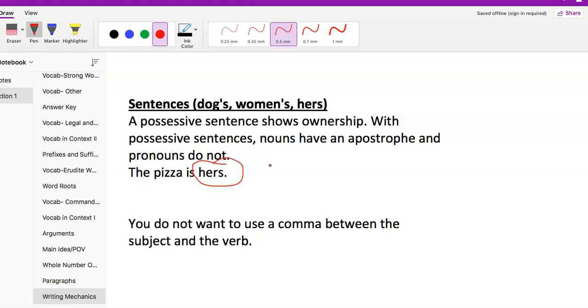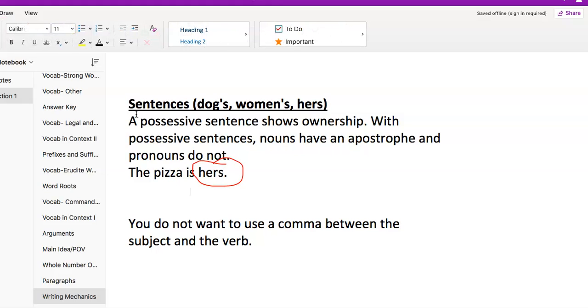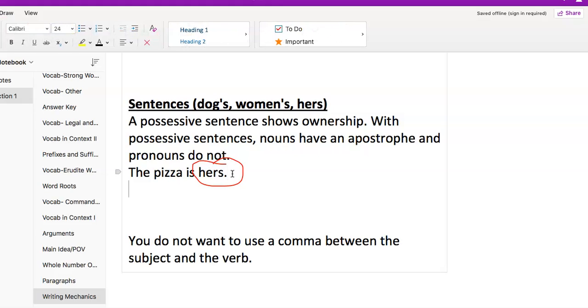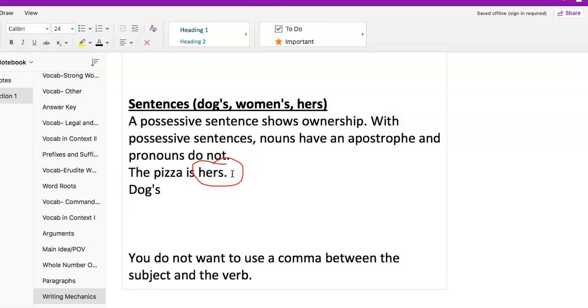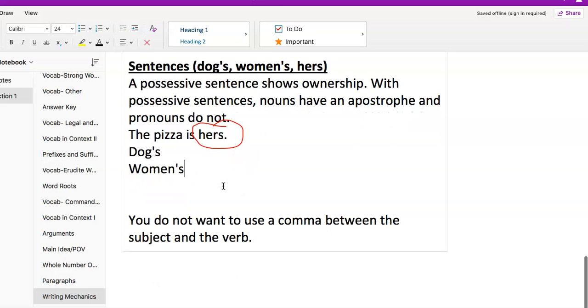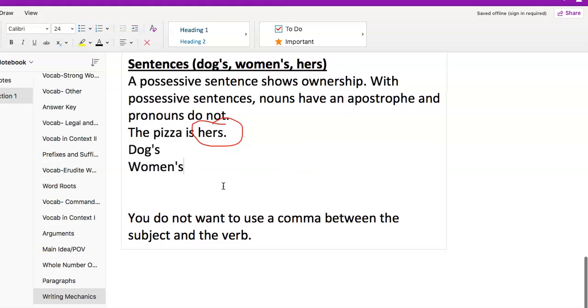If we go back to text mode here, words like dog's and women's, those words right there do have an apostrophe. Why is that? Because those are nouns. A dog and a woman, those are both nouns. Those are not pronouns. So it's important that we know the difference between those so that we know, when we see a possessive sentence, whether there should be an apostrophe or not. Otherwise, you're just guessing, and then it seems impossible.